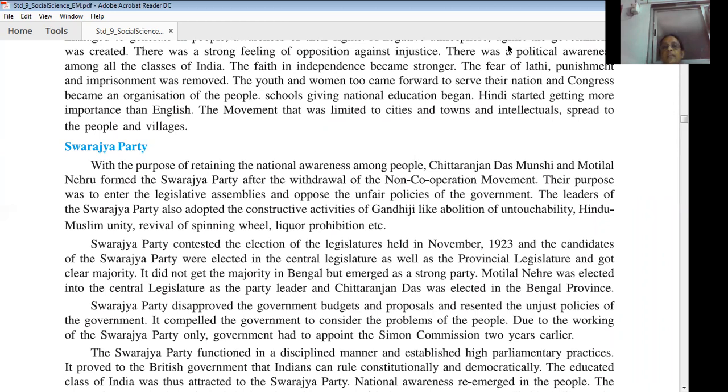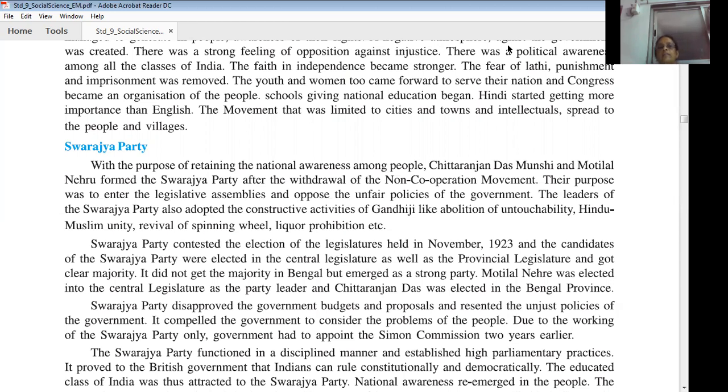Their purpose was to enter the legislative assemblies and oppose the unfair policies of the British government. The leaders of the Swarajya Party also adopted the constructive activities of Gandhiji, like abolition of untouchability, Hindu-Muslim unity, revival of the spinning wheel, liquor prohibition, etc.